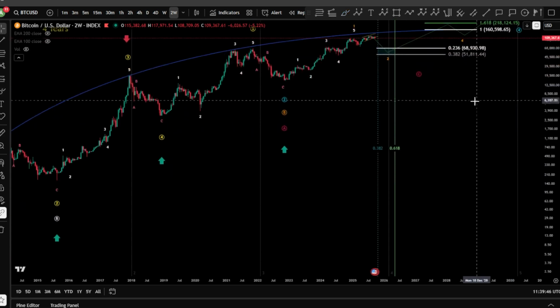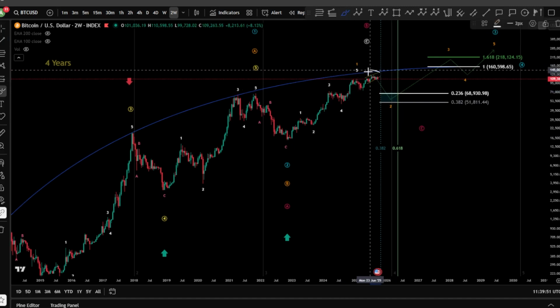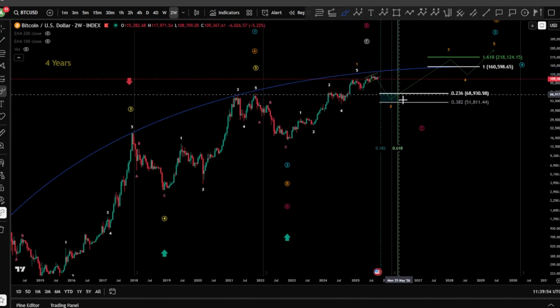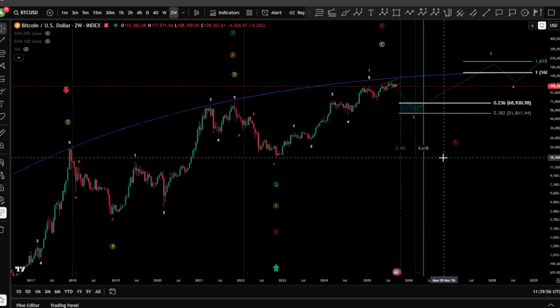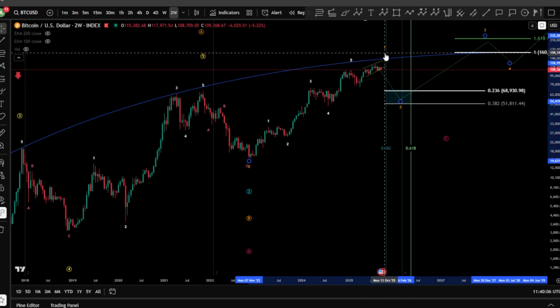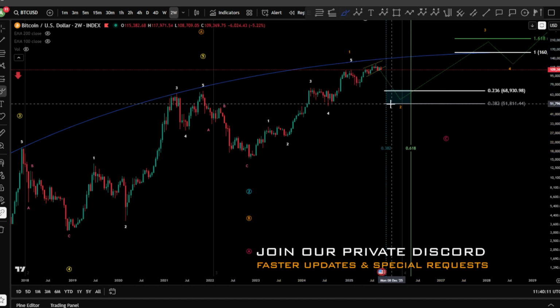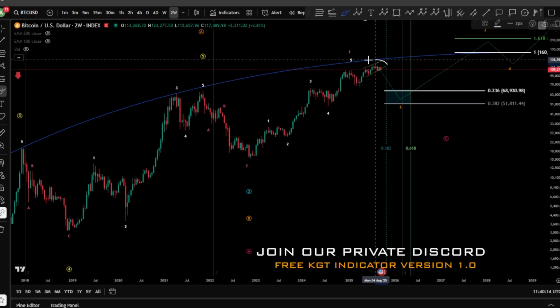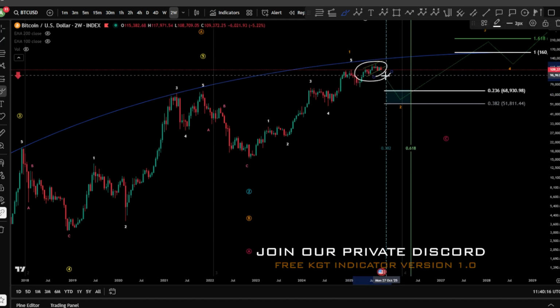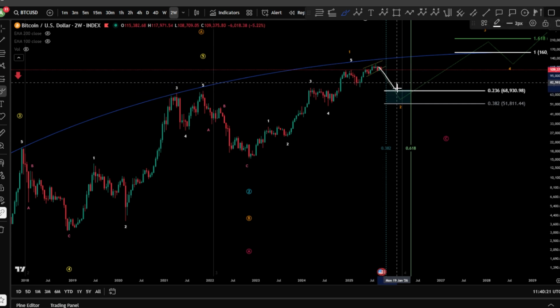Now, we have, of course, talked so much about this bull run, whether it is finished over there or is still unfolding something towards the upside. It was very clear for us since the last price action for this week that we are starting to get a little bit far from a scenario that we are still in a potential bull run here in a wave 1, that it can be finished there, because, due to the current price action on the lower time frame as well, we see many levels broken, many bullish scenarios are broken, and we see higher potential for downward here.